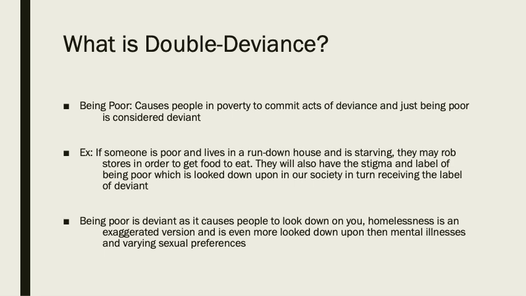And on top of that, they will also have the stigma and the label of being poor, which in our society is very frowned upon. And just being poor is deviant as it causes people to look down on you. And the more extreme version of this is homelessness. And I believe homelessness is the number one thing that's looked down upon in our society, even more than mental illnesses and different sexual preferences.